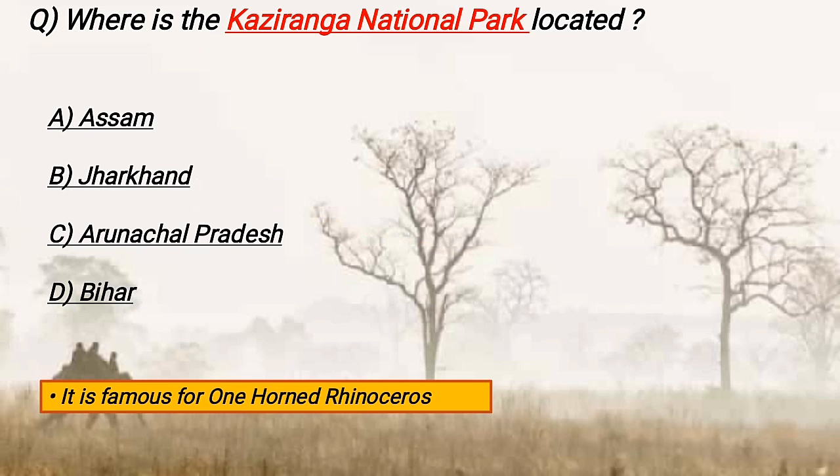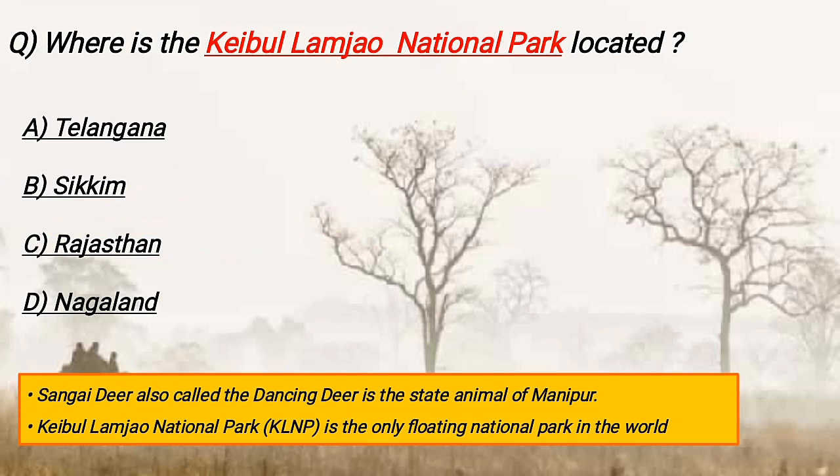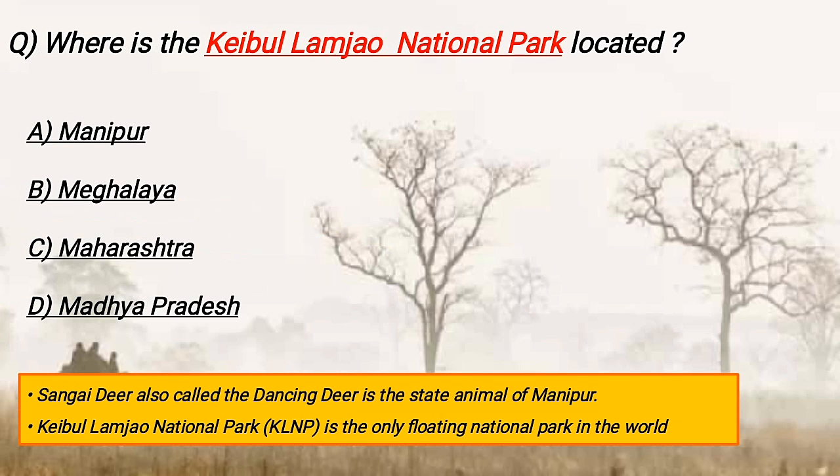Where is the Kaziranga National Park located? It is located in Assam, and it is famous for the one-horned rhinoceros. Where is the Ranthambore National Park located? It is located in Rajasthan. Where is the Keibul Lamjao National Park located? It is located in Manipur, and it is famous for Sangai deer.